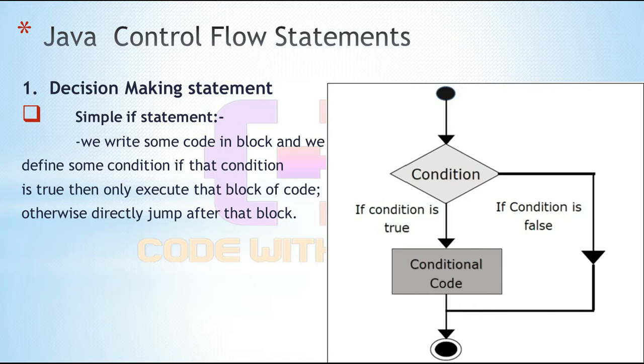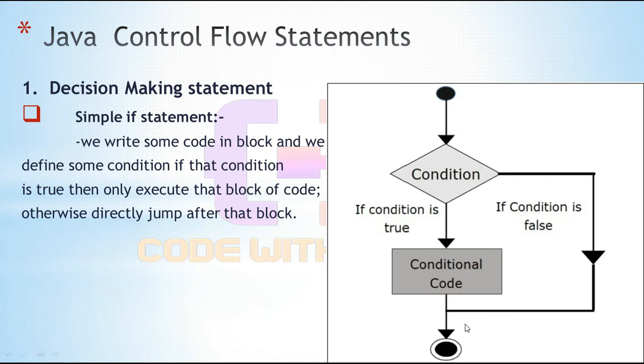You can see in this flowchart, here we write one condition, then we execute that condition. If that condition is true, then inside that if block we write some code. Only if that condition is true do we execute that conditional code, otherwise it directly jumps past that conditional code.